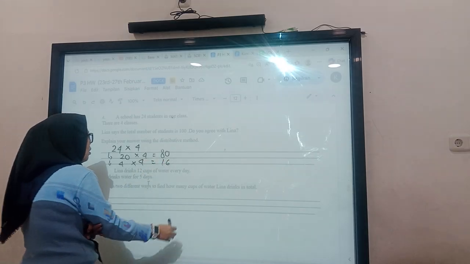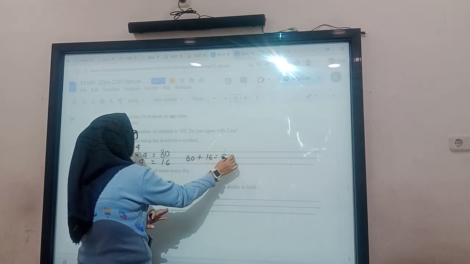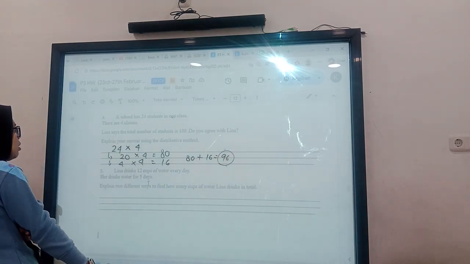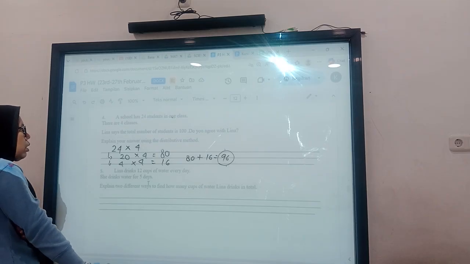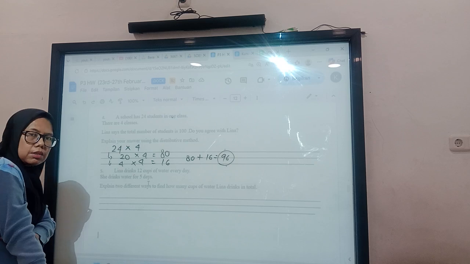After that, we add them, so the answer is 96. It means that I disagree with the number, because the total number of students should be 96.